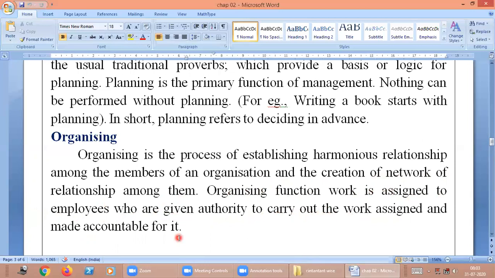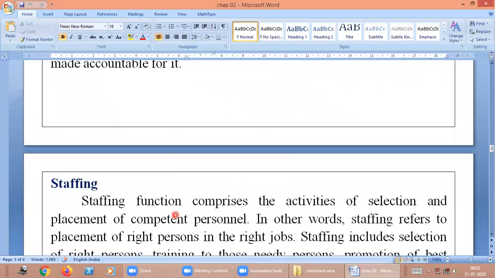Who are the members? They may be a worker, manager, supervisor, board of director, or head of the department, whatever it may be. The persons involved in the organization are called members. There should be a good relationship, a friendly relationship. When there is a problem between the members, the organization cannot run properly. So organization is important.